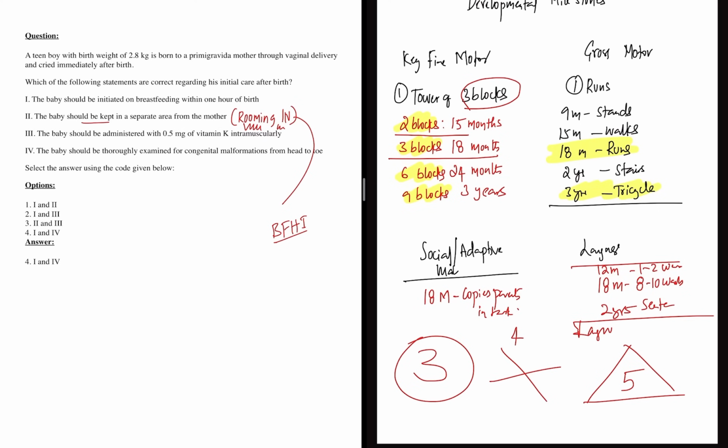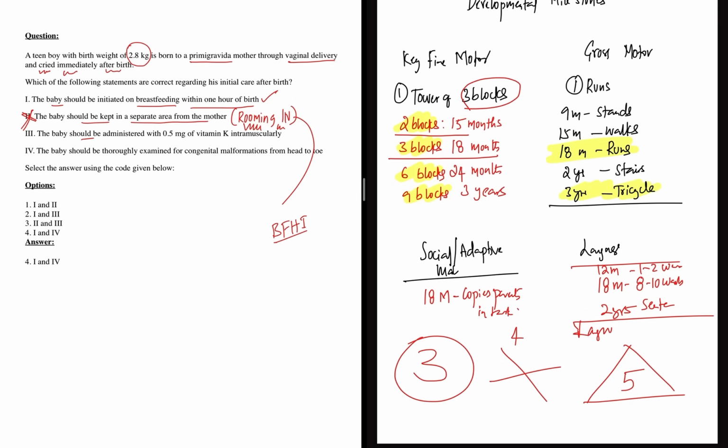So the baby should be kept in a separate area from mother is always wrong, because it is a normal weight. More than 2.5 kg is good weight. Primi gravida, vaginal delivery. So everything looks normal and the child cried immediately after birth. Why do you want to separate the baby from the mother? Just common sense, right? If option 2 is wrong, what about option 1? The baby should be initiated on breastfeeding within 1 hour of birth. Yes, very important. One more aspect of baby friendly hospital initiative.